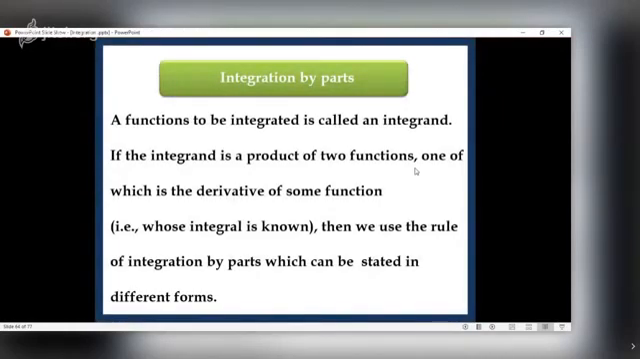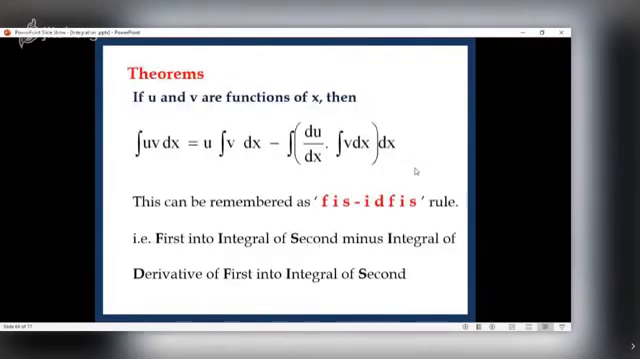Now the next important thing is integration by parts. A function to be integrated is called an integrand. You know this. If the integrand is product of two functions, one of which is the derivative of some standard function, that is whose integral is known, then we use the rule of integration by parts, which can be stated in different forms. But here I have given the simple form. If u and v are functions of x, then integral uv dx is what? U integral v dx minus integral du dx integral v dx. Initially, you will find it difficult, but after sufficient practice, you won't find it that difficult.